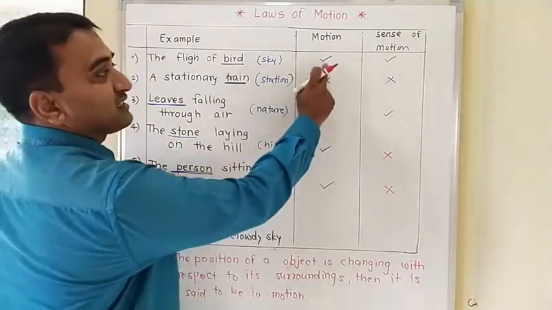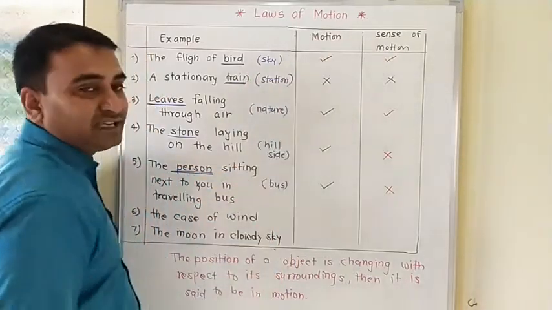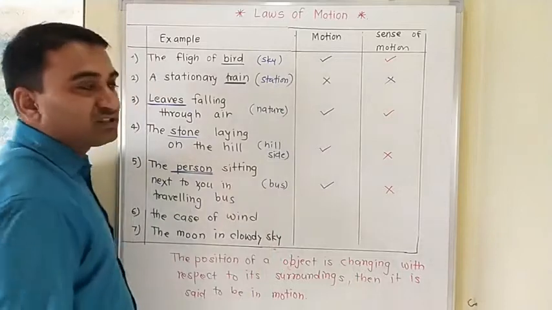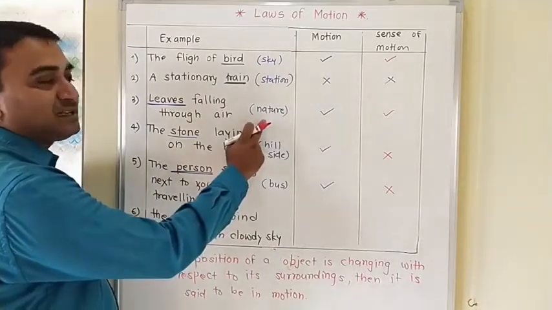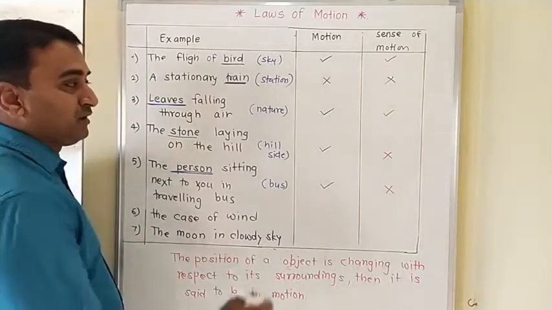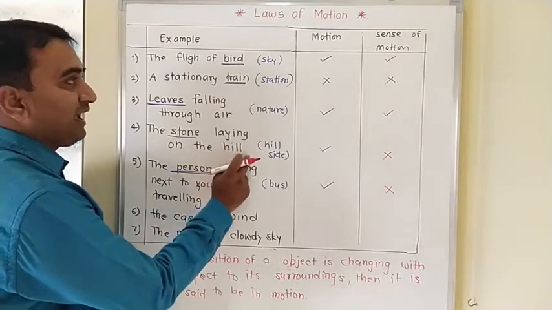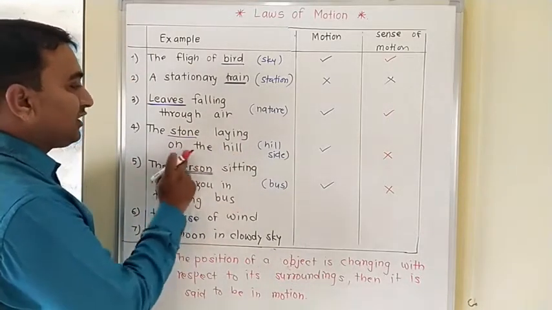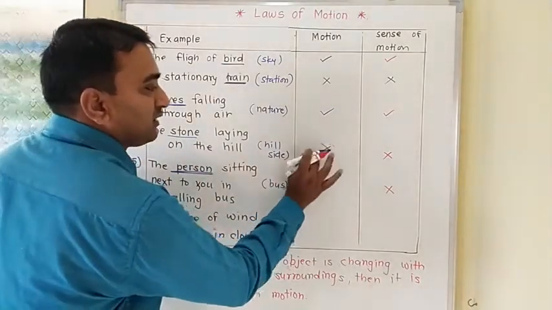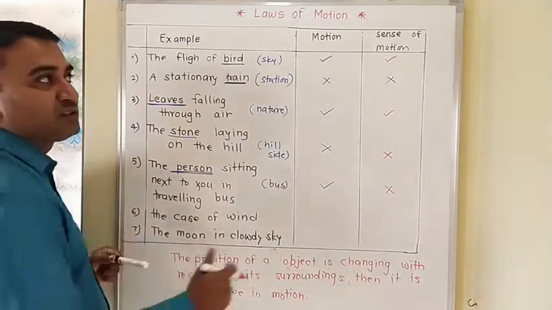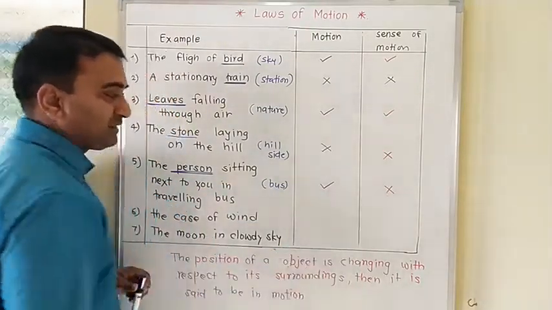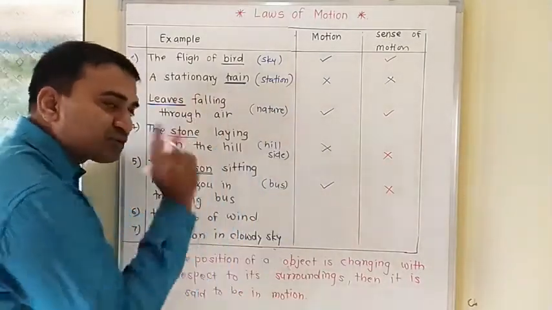So within the first example, motion and sense of motion are there. Within the second example, no motion, so sense of motion is also not there. Within the third example, motion is also there, and sense of motion is also there. In the stone lying on the hill, we do not have motion, and as we do not have motion, the sense of motion is not there. But within this example, actually motion is there.